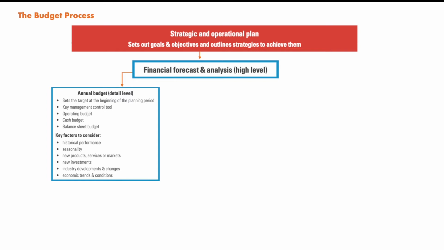So at this detail level, the organization sets the targets at the beginning of the planning period, and the key management control tools, so that they can achieve their operating budget, cash budget, and balance sheet budget. Now, if we have gone through this process, there is another thing: the factors that need to be considered while preparing these annual budgets. There are a few internal factors and a few external factors.